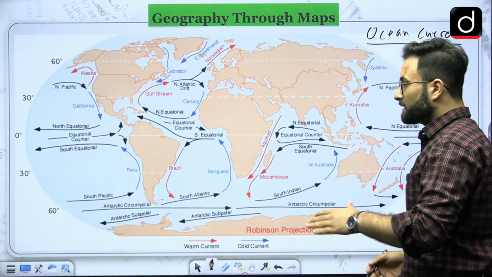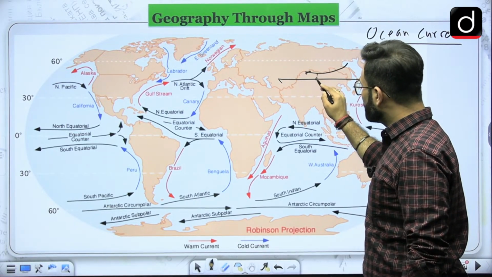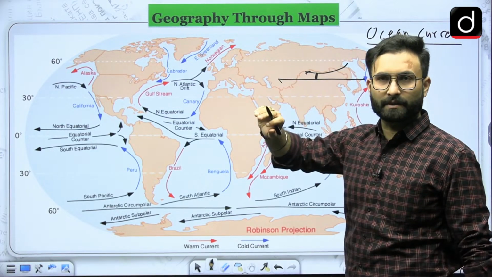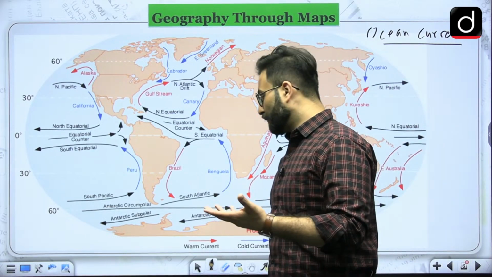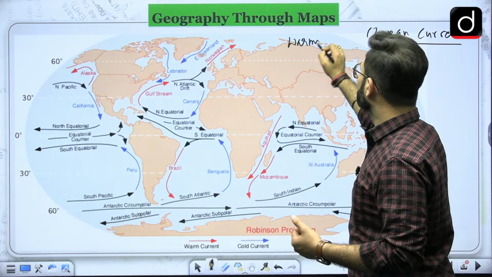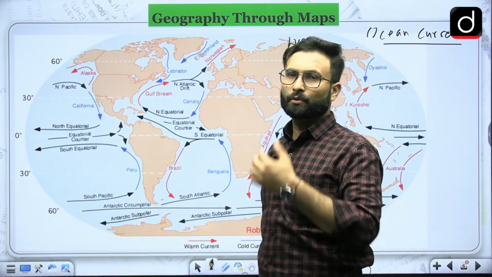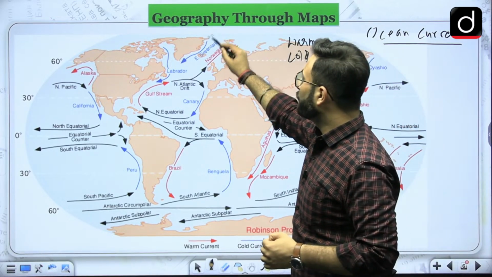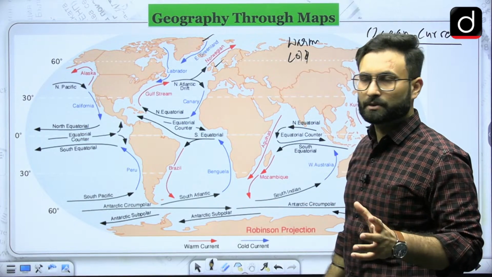So let's say there is still water, and wind is moving in a particular direction. When the wind comes in contact with the surface water, it will move the surface water as well. Considering that, various ocean currents are forming. Now there are two different kinds of ocean currents. One is your warm current, second is your cold current. If you look at this particular picture over here, there are a few which are given in blue arrows. These are your cold currents. The second one, the red ones, these are your warm currents.